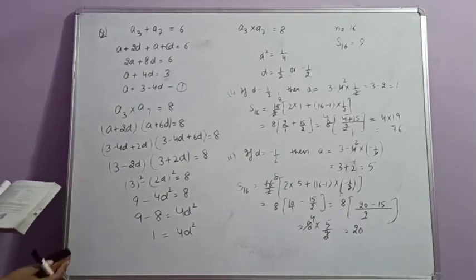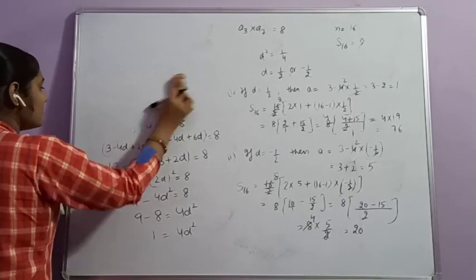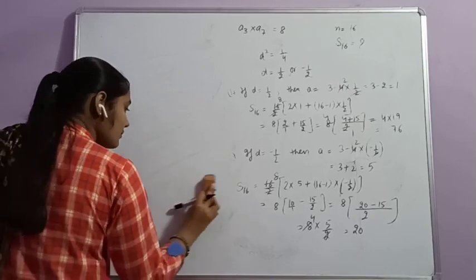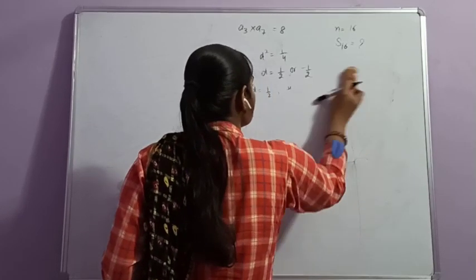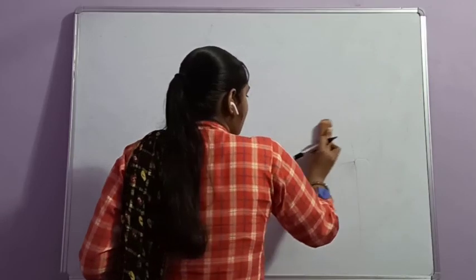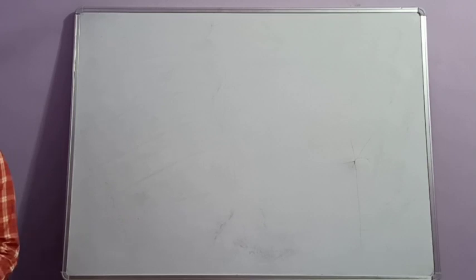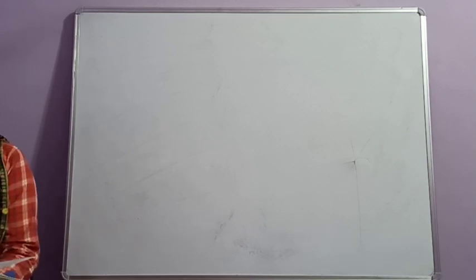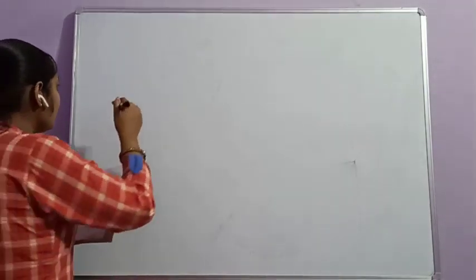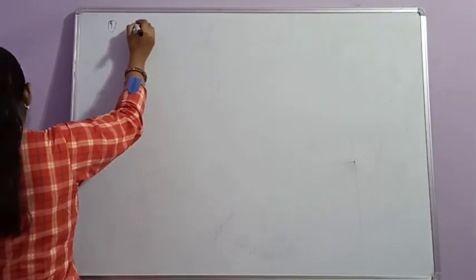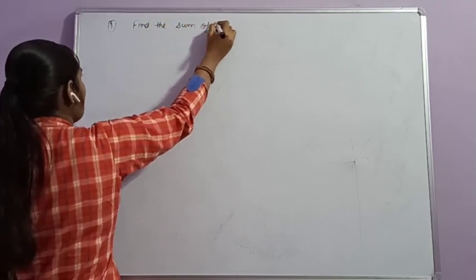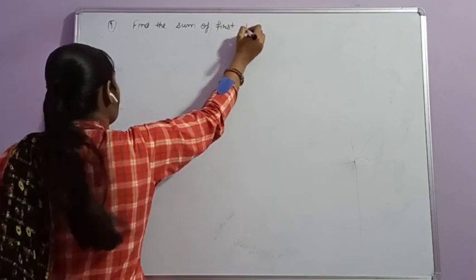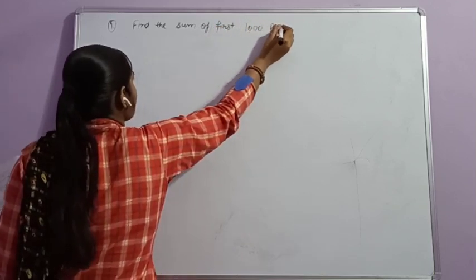Clear? Now you have to sort out some questions. First question is, find the sum of first 1000 positive integers.